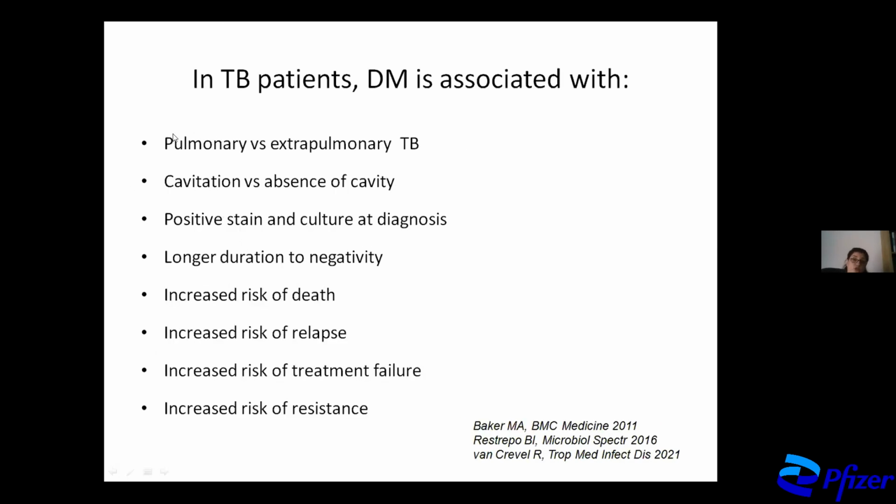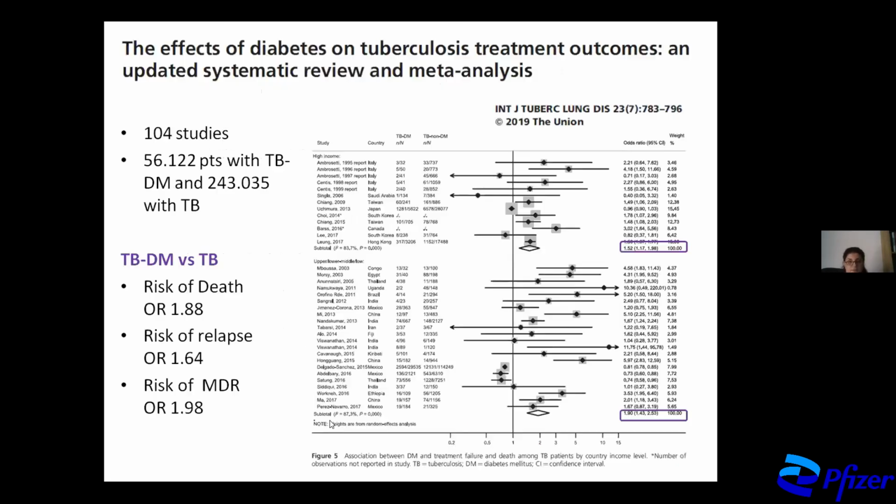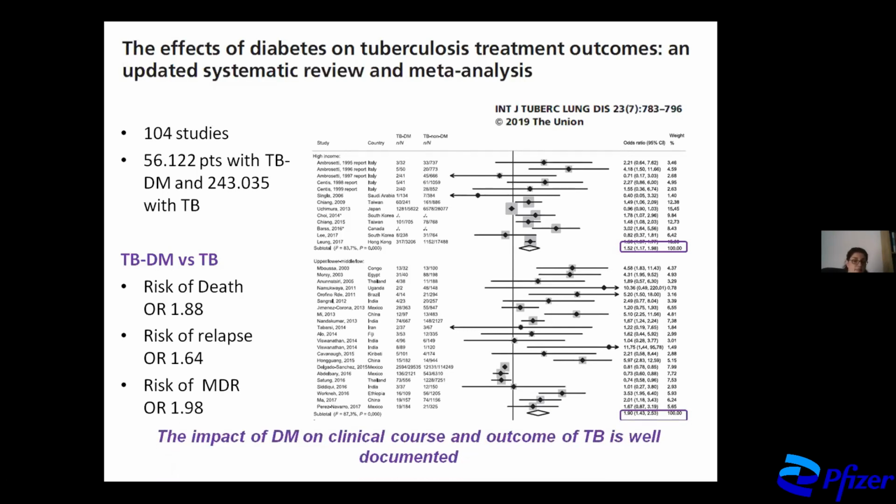It's also associated with pulmonary versus extrapulmonary TB, cavitation, positive stain, and with increased risk of death, of relapse, of treatment failure, and of resistance. This is a very recent meta-analysis on the subject, including more than 100 studies. So people with TB and DM versus people with TB alone have a higher risk of death with an OR of 1.9, risk of relapse with an OR of 1.6, and risk of MDR of around 2. So the impact of DM on clinical course and outcome of TB is well documented.